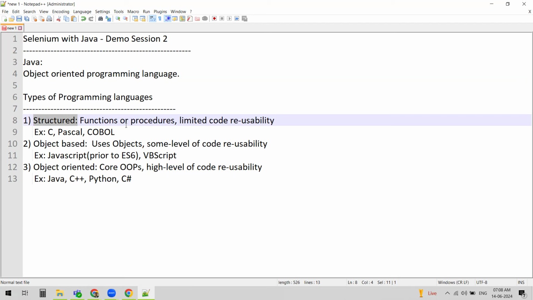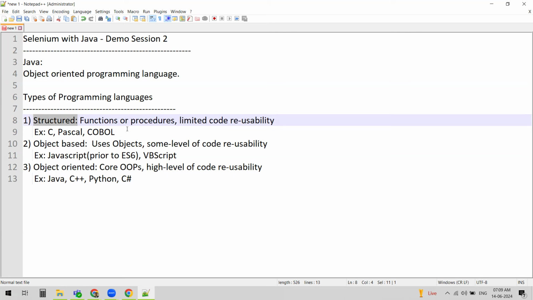In such cases, we divide that complex logic into smaller portions called functions. Functions are procedures to achieve a similar subtask. Such a programming language is called a structured programming language, where we have some sequence that goes through a control flow.